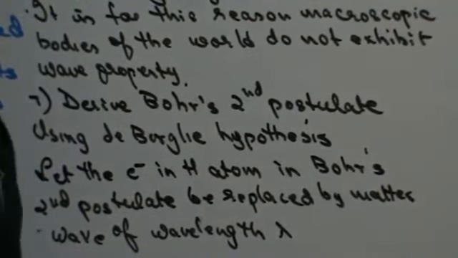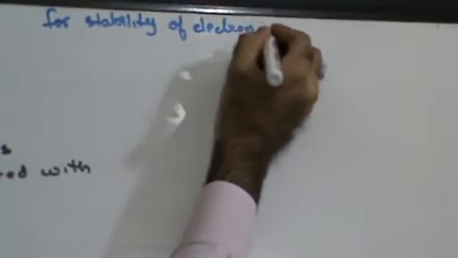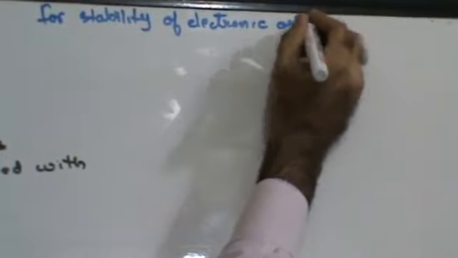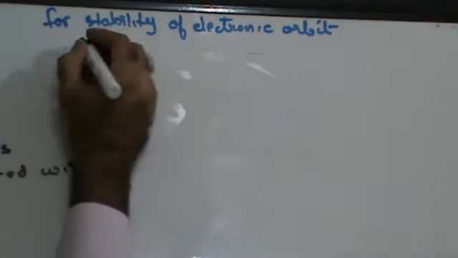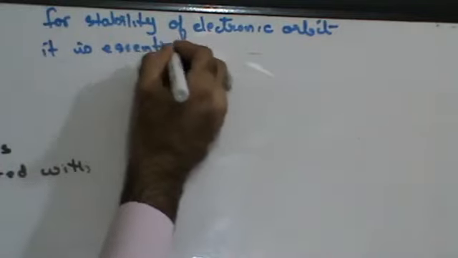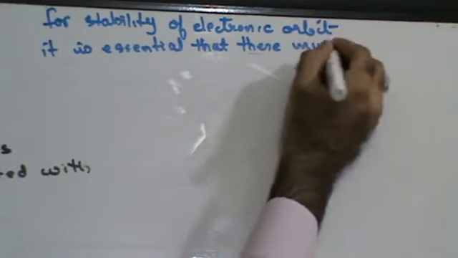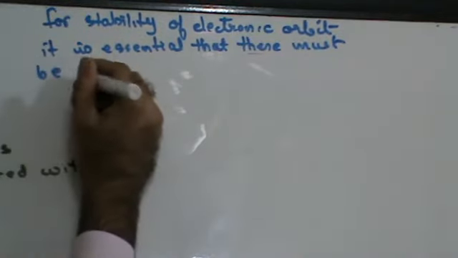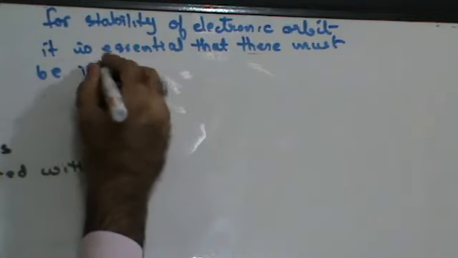I can say that for stability of electronic orbit, it is essential that there must be integral number of waves in the orbit.